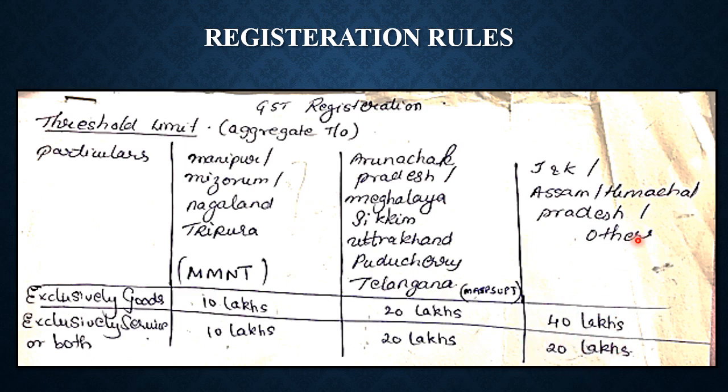So this is the rule which we need to remember. For MMNT states we have 10 lakhs, for the next we have 20 lakhs, and for the remaining we have 40 and 20 lakhs.